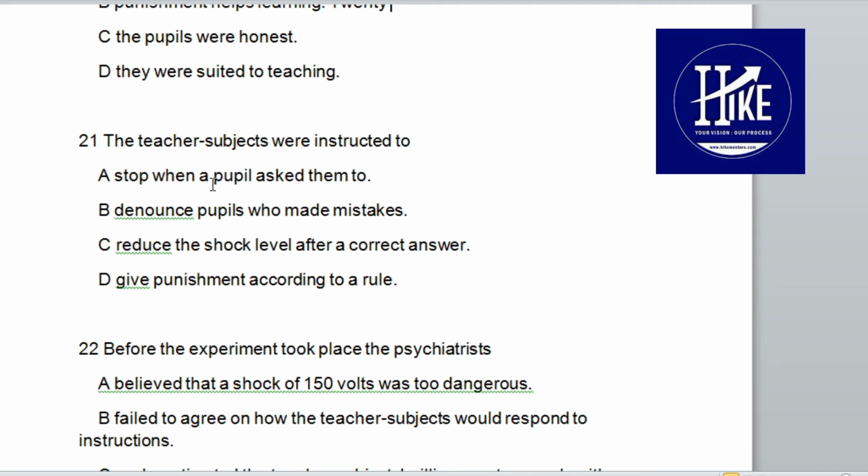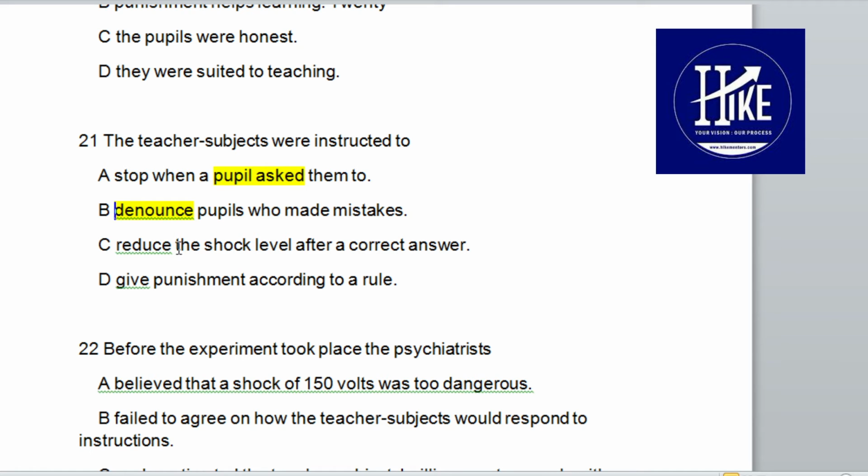Teacher subjects were to stop when a pupil asked them to. Actually, they did not have to stop. We read in the passage that they have to just ignore the students. Okay, the first option is eliminated. The word denounce was there, but don't get trapped by the word. Pupils who made mistakes, they did not have to denounce anyone. It was clear in the passage, guys. You can click back on the video and recheck it.